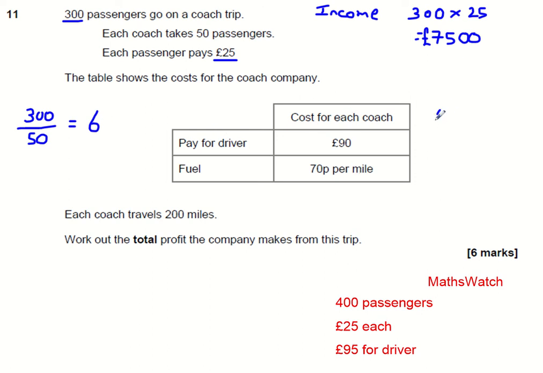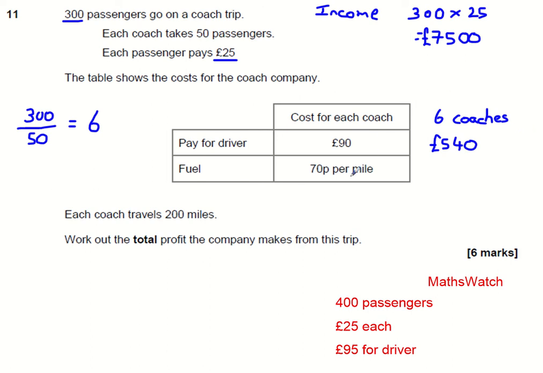We are also going to need to therefore work out the cost for 6 coaches. So £90 for each coach for the driver. If we've got 6 of them, we're doing 90 times 6. Well, 9 times 6 is 54, and there is 1 zero to put on the end, so that's going to have a total of £540.